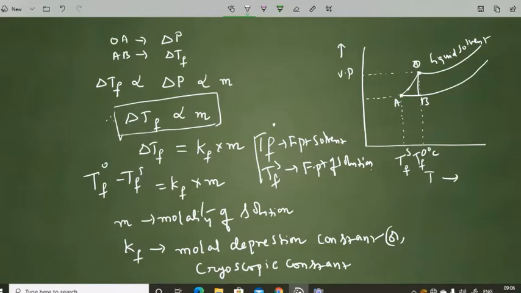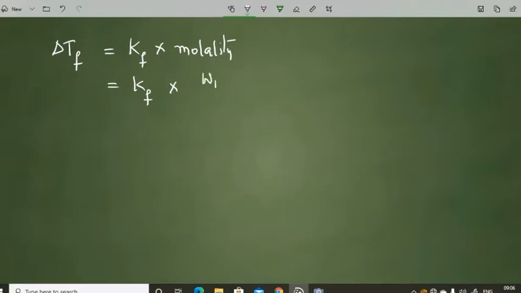So this is all about the mathematical interpretation, and we can also expand the mathematical expression. We have delta Tf, which is nothing but Kf into molality, and that molality can be expanded. The weight of solute we take as Wb, divided by the molecular weight of solute Mb. When you express the mass of solvent in grams, it will be 1000 by the mass of solvent, that is Wa.